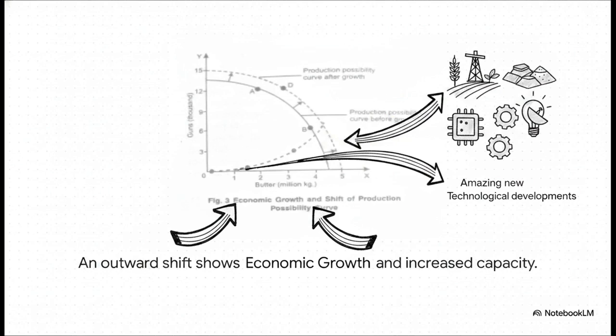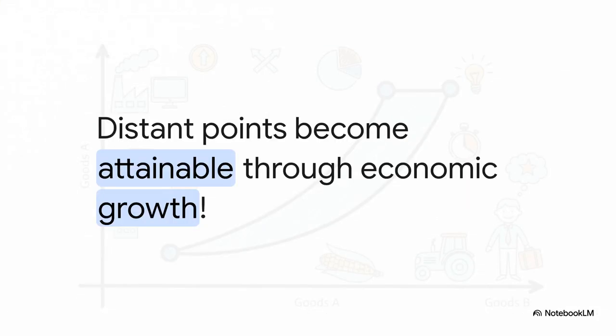Over time, an economy can experience an influx of new resources, or maybe they invent some amazing new technological developments. When that happens, our overall capacity to produce skyrockets. The entire production possibility curve physically shifts outward to the right. Because of that outward shift, we get to celebrate a huge win. Combinations of goods that were completely unattainable in the past, let's call it point K, or even that distant point D we stared at earlier, suddenly become completely achievable.